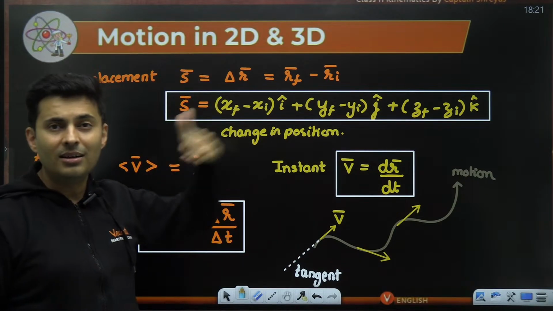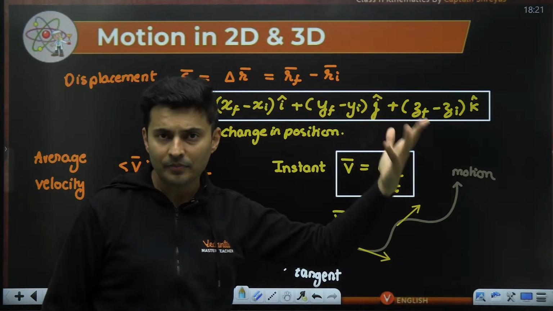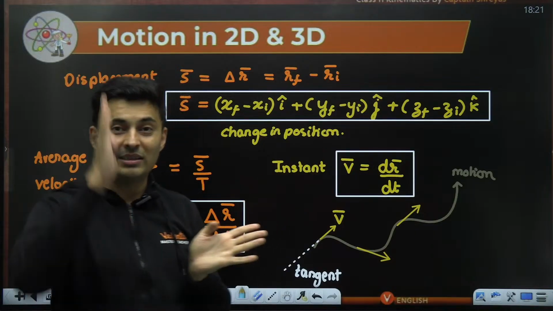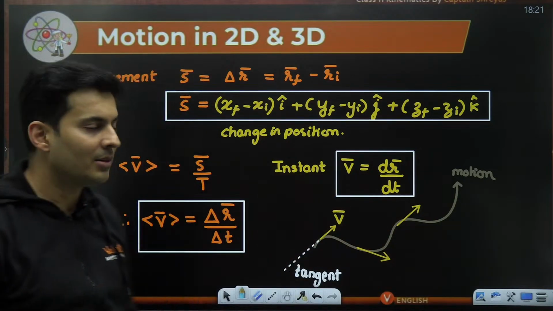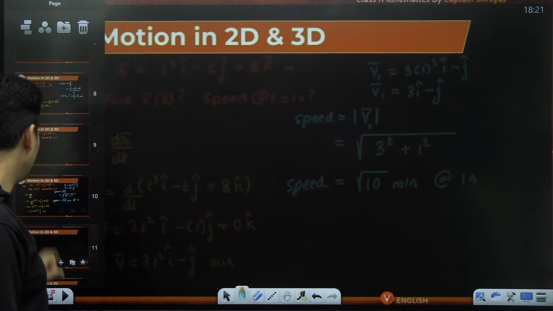But they are all in 3 different directions. So that's why I put the directional vector i, j, k. All right. Or else we cannot just add them. It's not possible because they are all in different directions. Keep that in mind. Okay. So that's how you solve this in 3-dimensional.